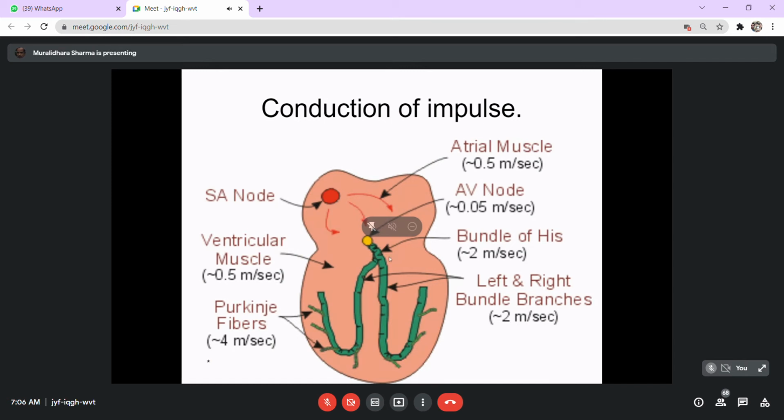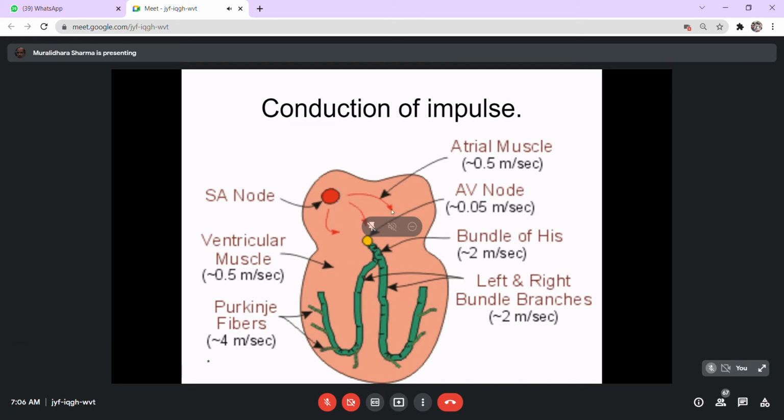Or rather, it's the other way. If I had to translate it in another way, suppose hypothetically you select one muscle from the SA node and cultivate it outside and allow it to contract on its own, it will be contracting at a rate of maybe 72 per minute.